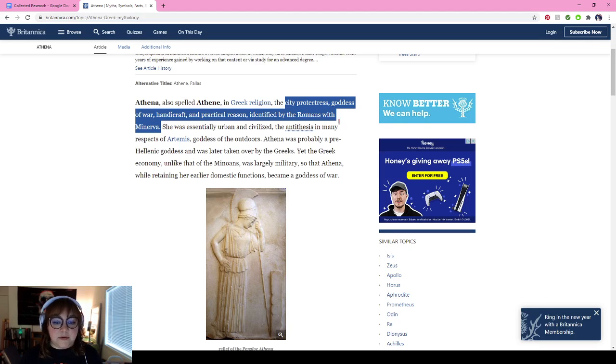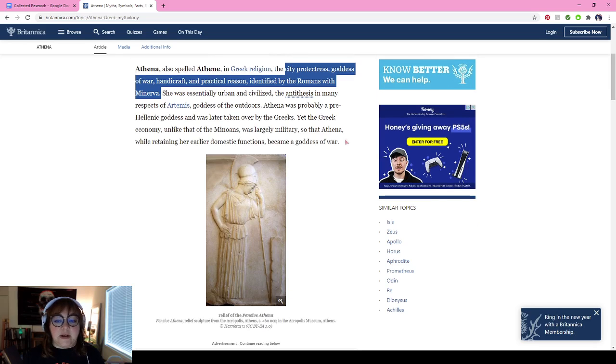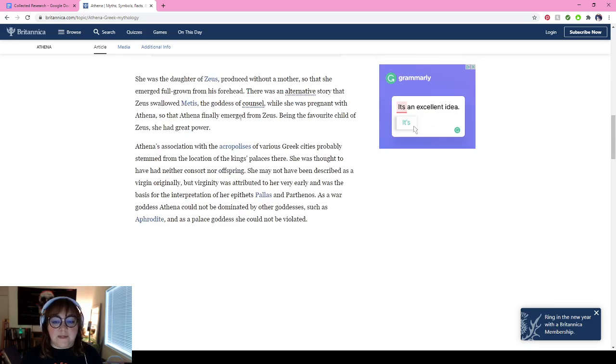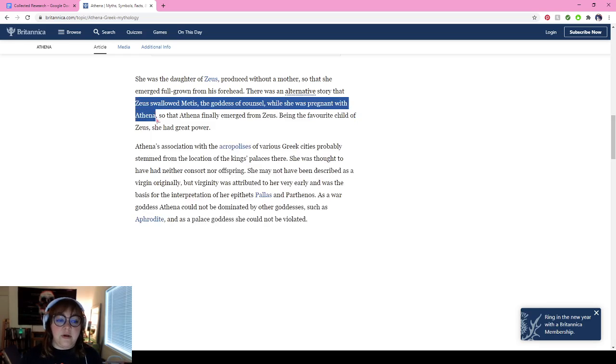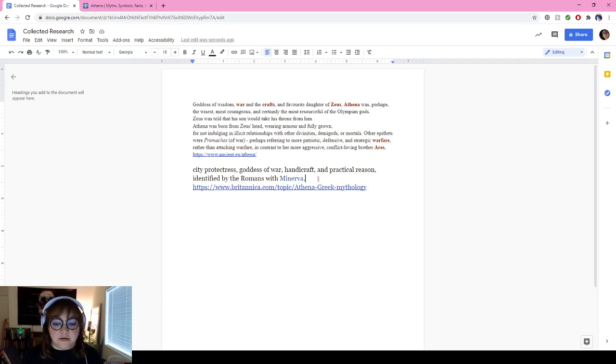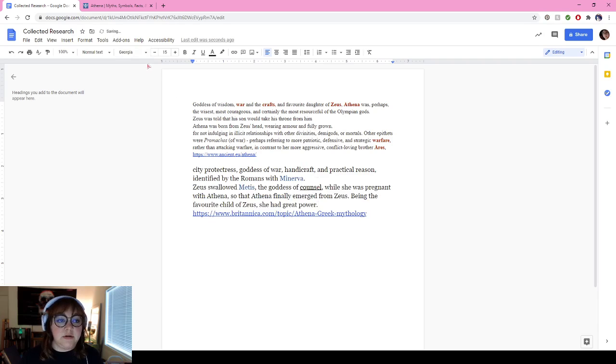Let's see. She was essentially a version of Artemis, goddess of the outdoors. A pre-Hellenic goddess was taken over by the Greeks. What other information do I want? Daughter of Zeus, we got that. There's an alternative story that Zeus swallowed Metis, the goddess of counsel, while she was pregnant with Athena. That might be interesting to talk about because we talked about how Metis gave birth to her, well, kind of was pregnant, and then she emerged from his head. But we can copy this and paste it here under our information.